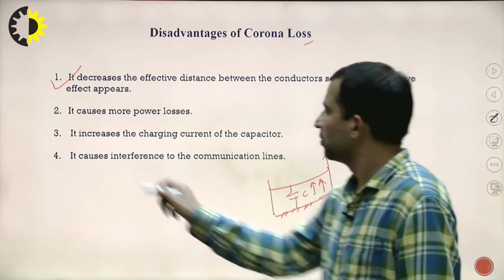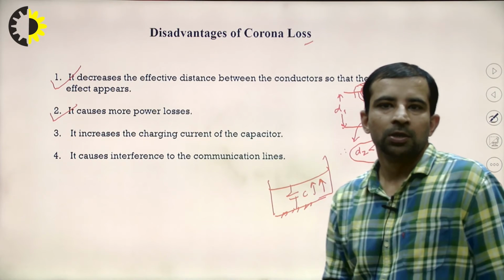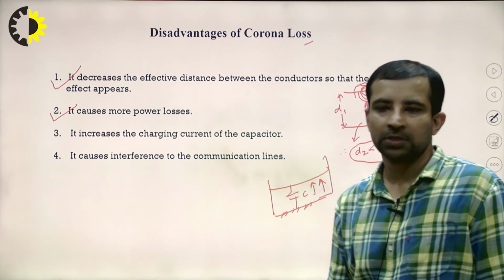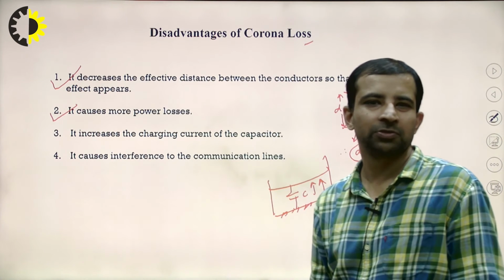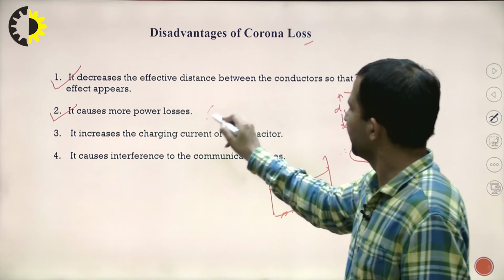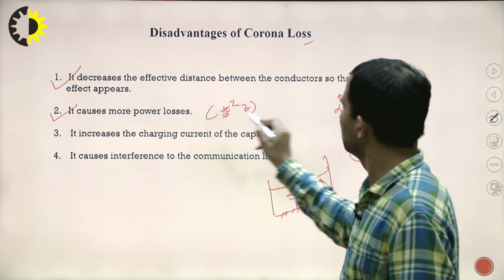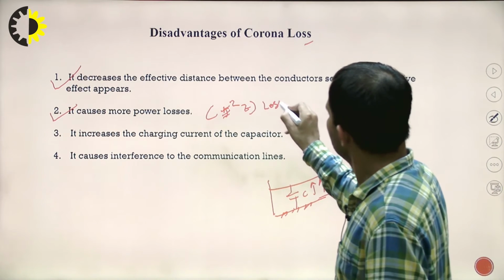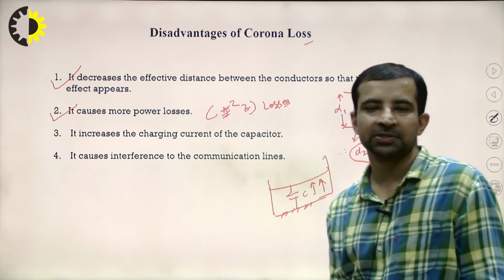It causes more power loss. Obviously, as I explained in the beginning, initially the power system had losses due to I square Z losses, resistance losses and reactive losses.